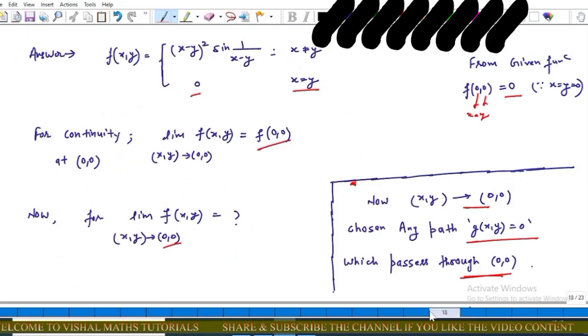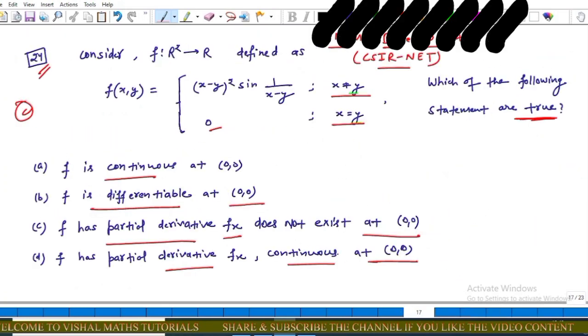Now from the given options, option A is correct, option B is correct. Option C says f has partial derivative fx that does not exist at (0, 0), but it exists. That is, we have fx(0, 0) equals 0. This implies that option C is incorrect. Option D says f has a partial derivative fx continuous at (0, 0), but that is not possible. That is, option D is incorrect.